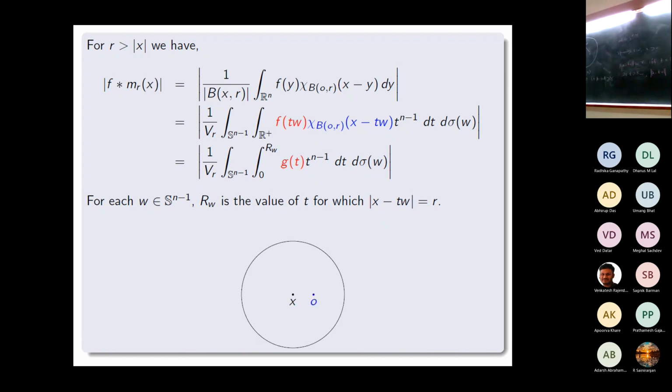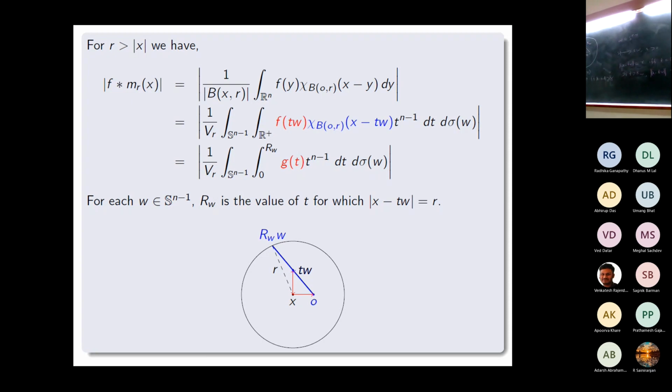So this is my picture. This is my x. This is my o. This is my line s going to sw. Any point is tw, so this is my x minus tw. This is r_w. This is r and x. Now this distance is r_w, this distance is norm x, and this distance is r because this is the radius.